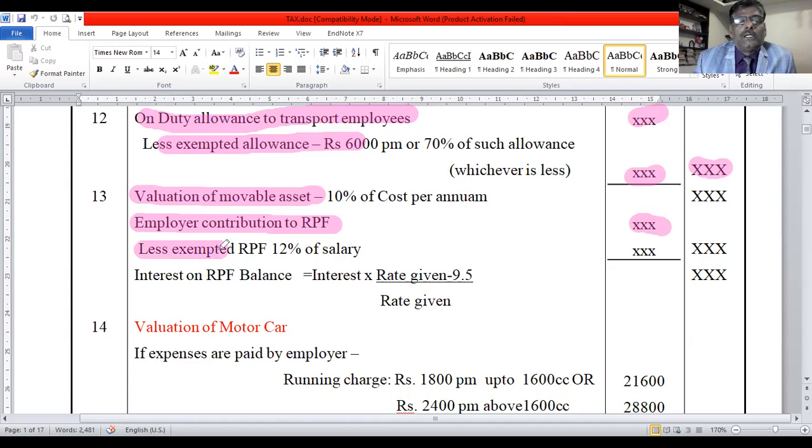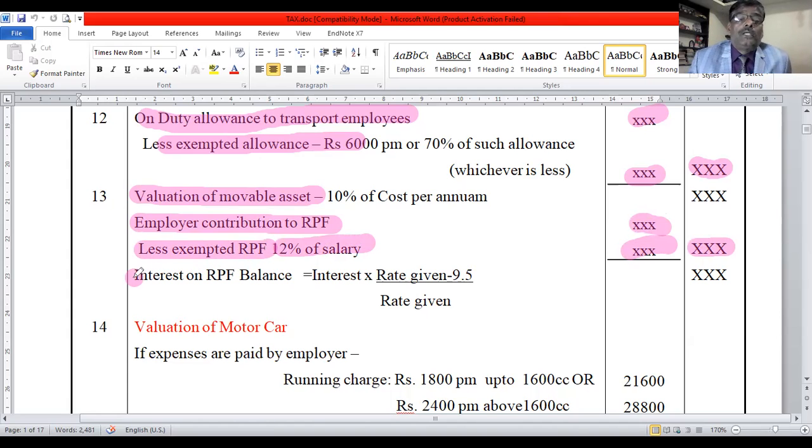Then less exempted RPF, 12% of salary. 12% of salary you deduct. You deduct this, and whatever balance remains is the taxable contribution to recognized provident fund by the employer.